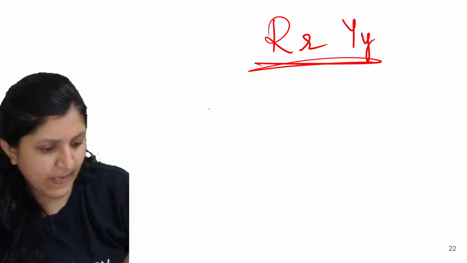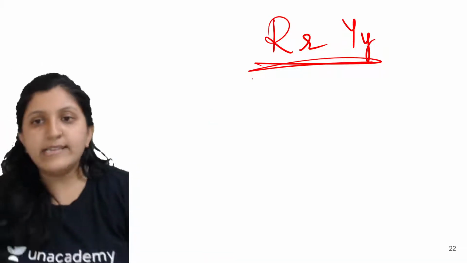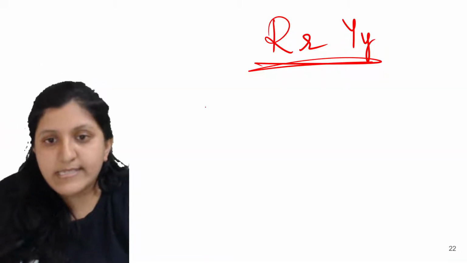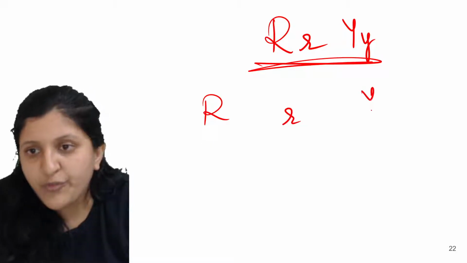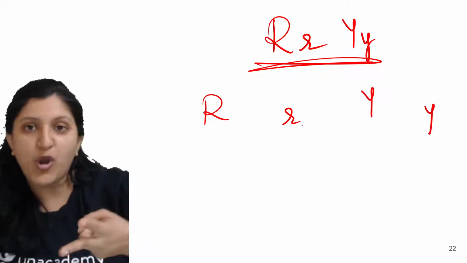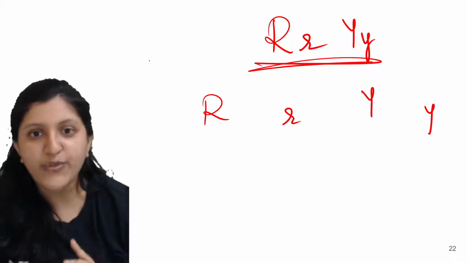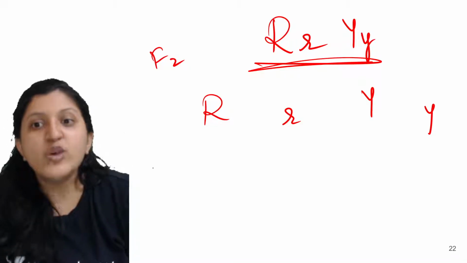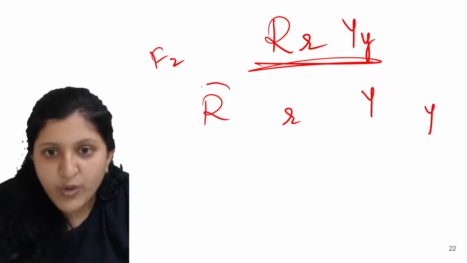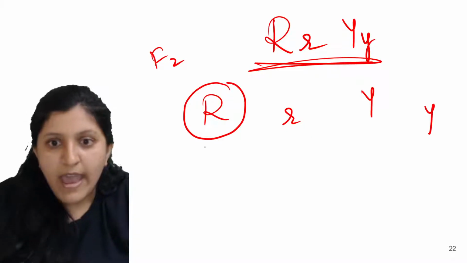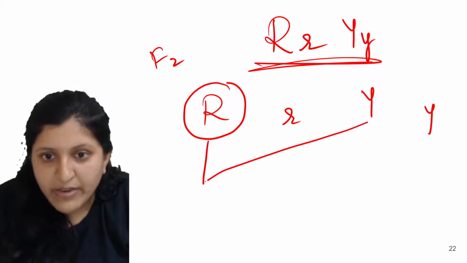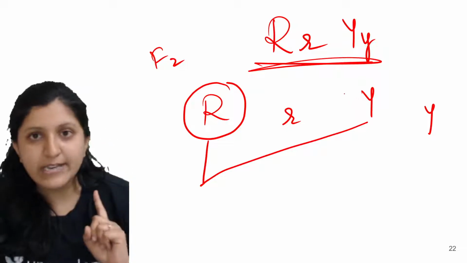Alright, so let's have a look at this. Now this is the combination. We need to form a gamete so that we can make a cross for the next generation, that is for the F2 generation. So how are we going to make a gamete? We need to take this R and cross it with one Y, because we will be considering only one.